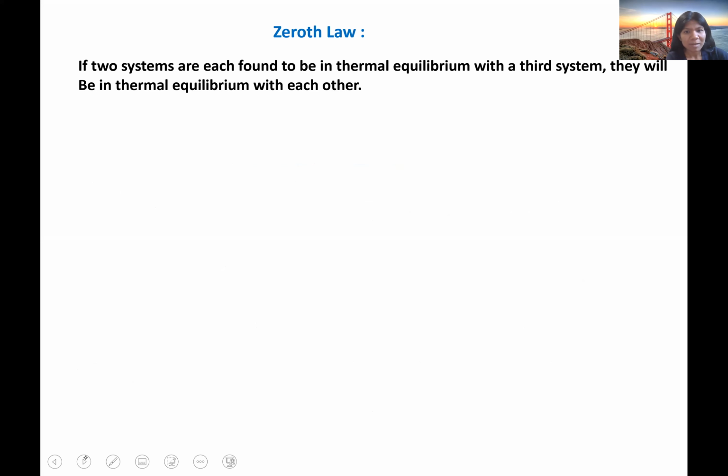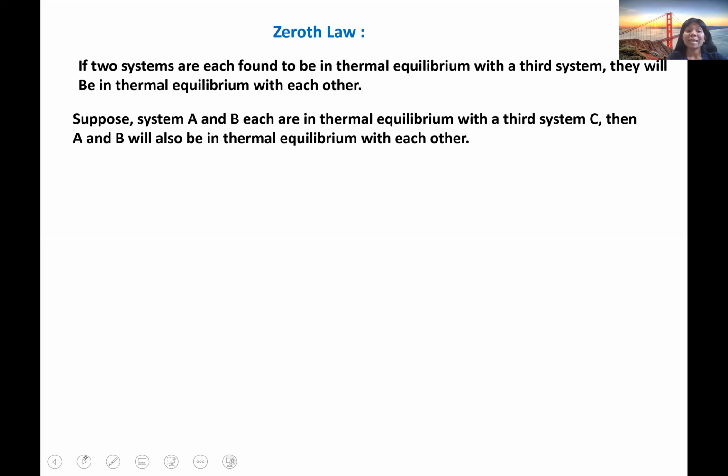Let me explain this. Suppose systems A and B are in thermal equilibrium with a third system C. A is in equilibrium with C and B is also in equilibrium with C.